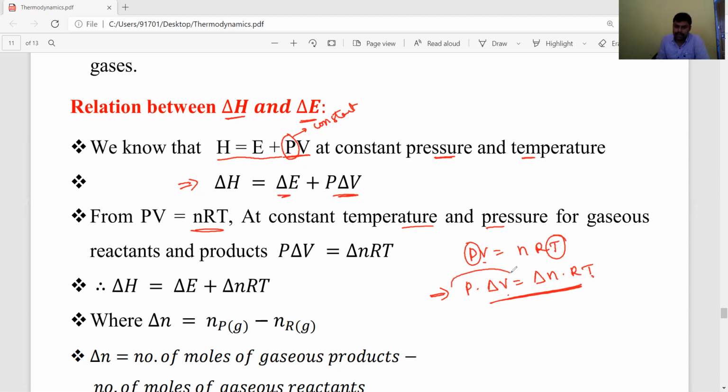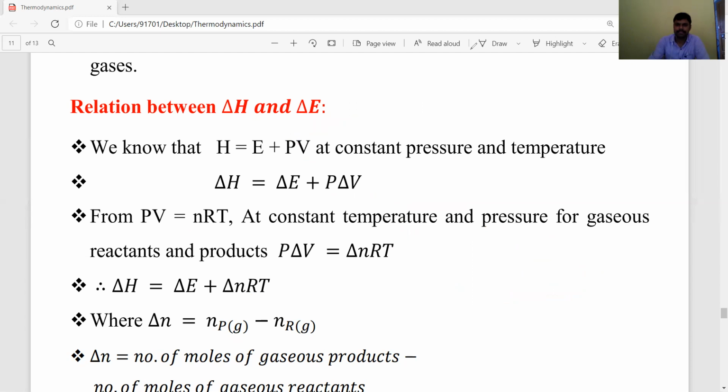Okay, students, now this P into delta V value you have to substitute in the above equation. Then delta H is equal to delta E plus delta n RT. Now what is delta n, dear students? Delta n is the change in the number of moles: number of moles of gaseous products minus number of moles of gaseous reactants.